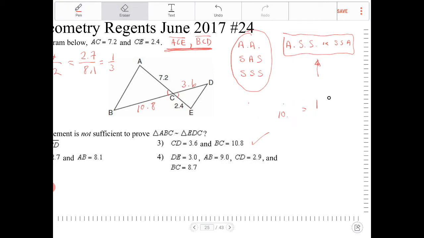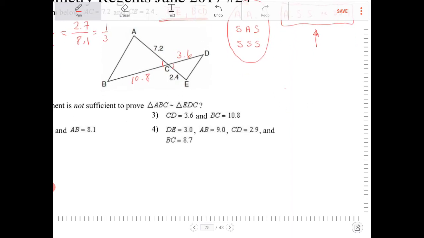Let's take a look at the last option, and why that would also be sufficient to prove the two triangles are similar. DE is equal to 3, AB is equal to 9, CD is equal to 2.9, and BC is equal to 8.7. So 2.9 to 8.7 is the same thing as 3 over 9, which is the same thing as 2.4 over 7.2. This is all equivalent to 1/3. So yes, that also checks out.